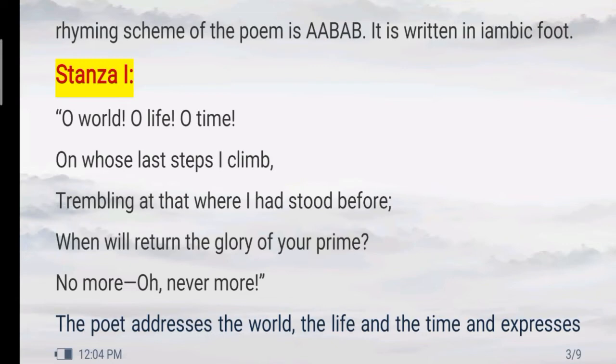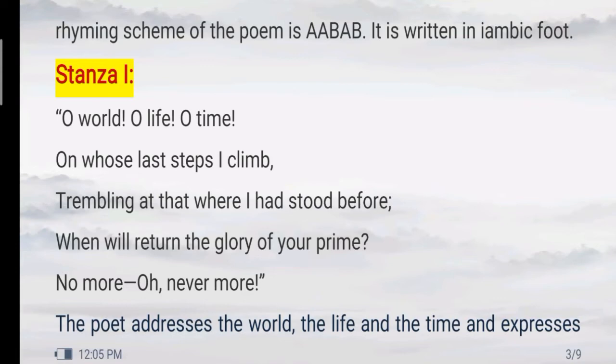So friends, now let's try to understand the poem line-wise. Stanza 1. O world, O life, O time, on whose last steps I climb, trembling at that where I had stood before, when will return the glory of your prime? No more, no more, never more. So this is how the poet expresses his sorrow by the words no more or never more.